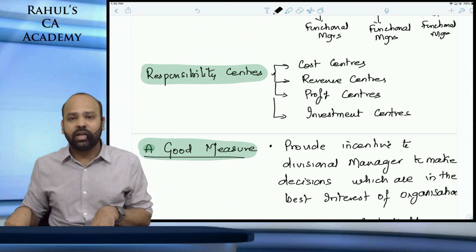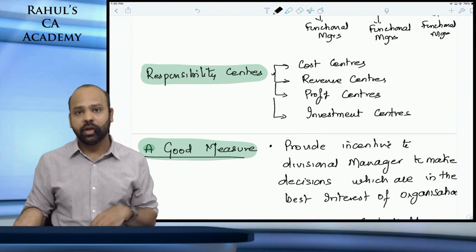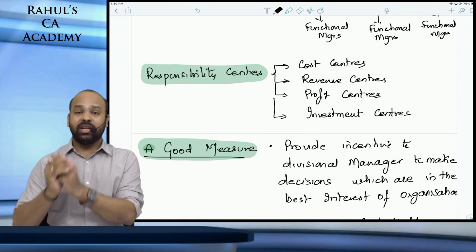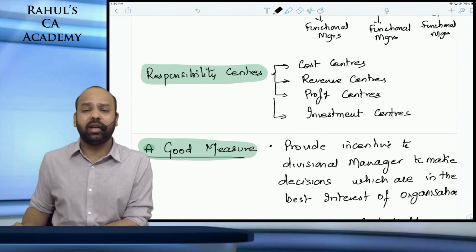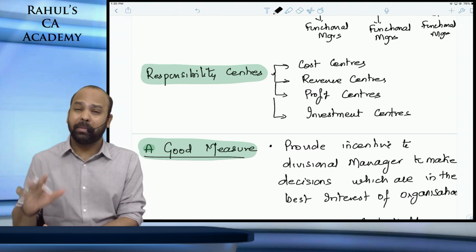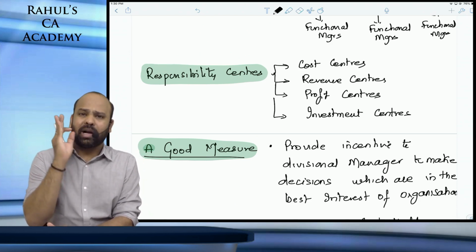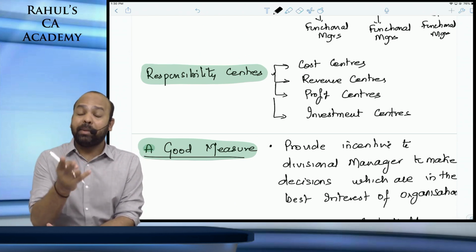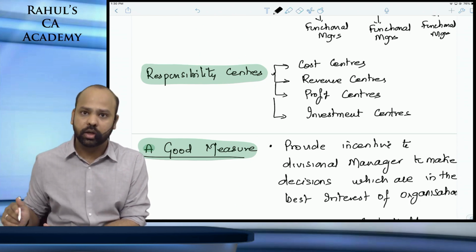A revenue center, on the other side, guys, is a department that is only responsible for generating revenues. Usually, guys, the sales department is responsible for generating revenues, though they might be responsible for a small element of selling cost also, but primarily they're responsible for generating revenues. So you can always say that a sales department is a revenue center. A department that is responsible for both cost as well as revenues, beta, is called a profit center.